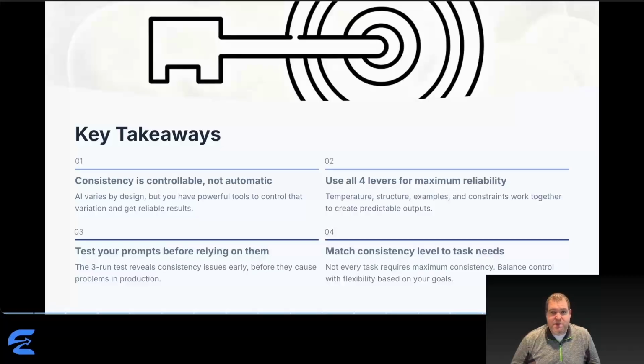Test your prompts before relying on them. The 3-run test takes 5 minutes and prevents hours of frustration from inconsistent outputs in production. Match consistency level to your task needs. Don't over-constrain creative work where variation adds value. Don't under-constrain mission-critical processes where consistency is essential.